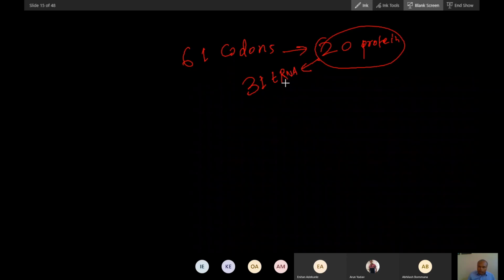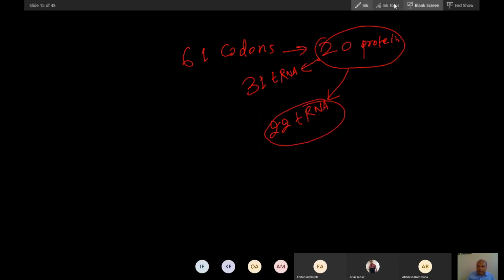In our body we have 31 tRNAs. In mitochondria, 22 tRNAs. And that is why there is a little bit of difference in the code: arginine codons code for stop, stop codon codes for tryptophan, isoleucine codes for methionine, and that happens because of tRNA.